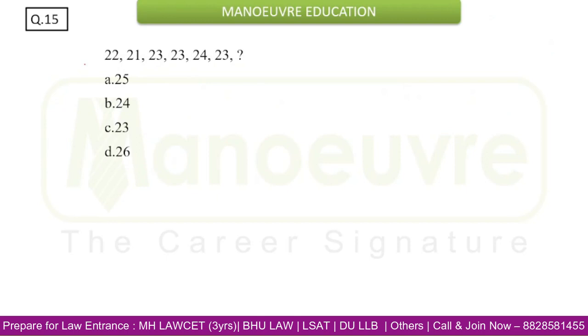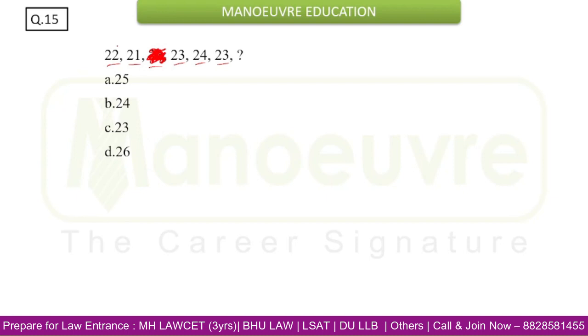Now let's focus on this question. This is the last question. Now this is the number series. Now just try to understand the relation: 22, 21, 23, 23, 24, 23 and question mark. So now how will be the relation? This 23 is repeated here. Okay, now let's try to build up the relation.